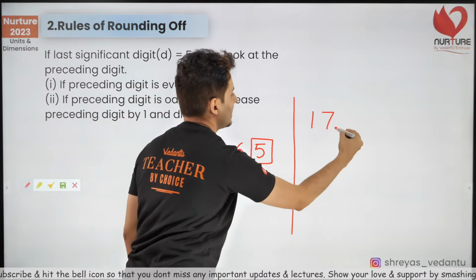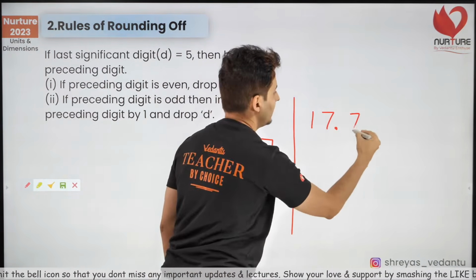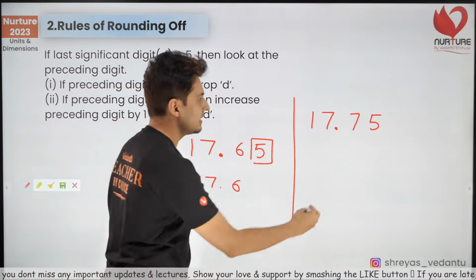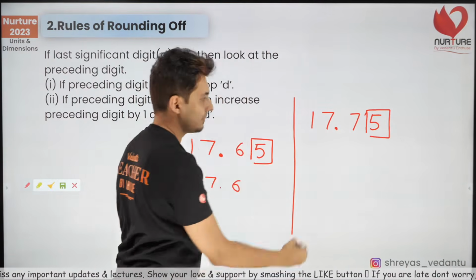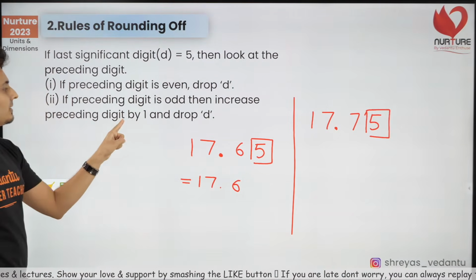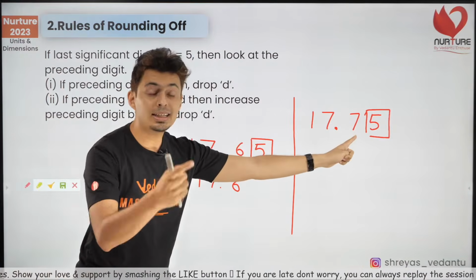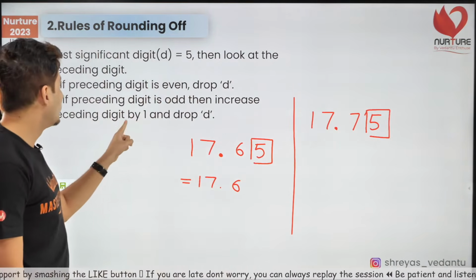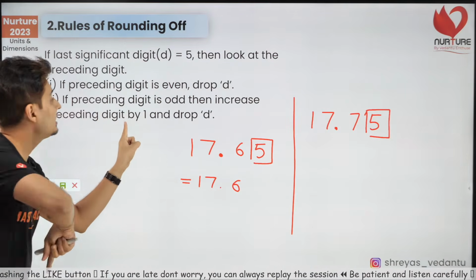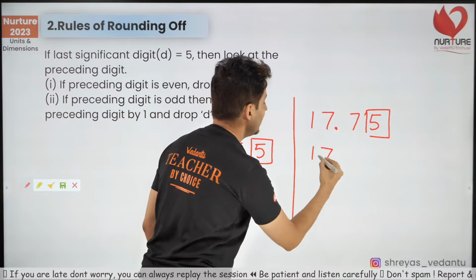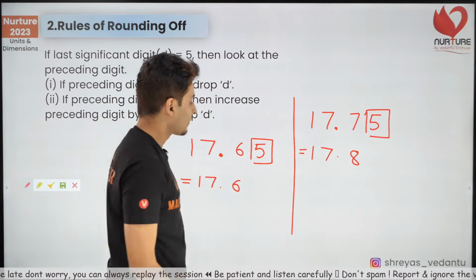Imagine if it was 17.75. Now check the last digit. What is the last digit, guys? The last digit is 5. Then look at the preceding digit. What is the preceding digit? It's an odd number. So what will you do? Increase that previous digit by 1. Make it even. So this will be 17.8.